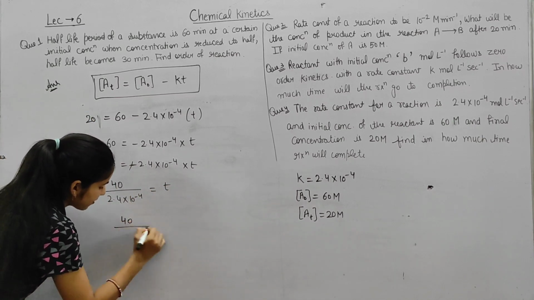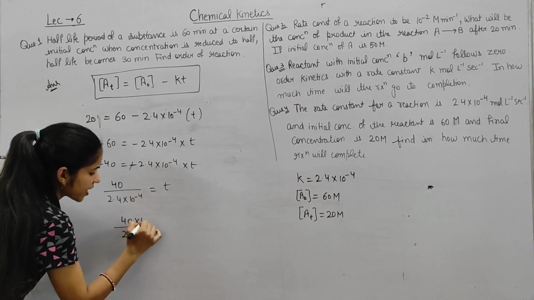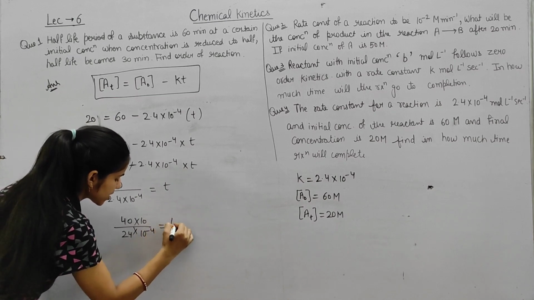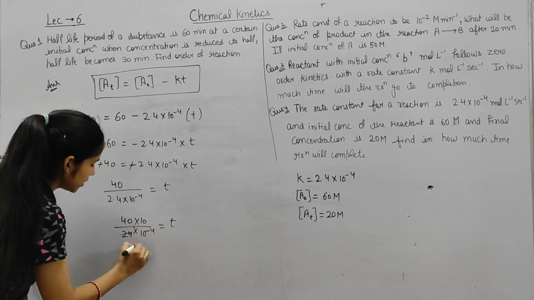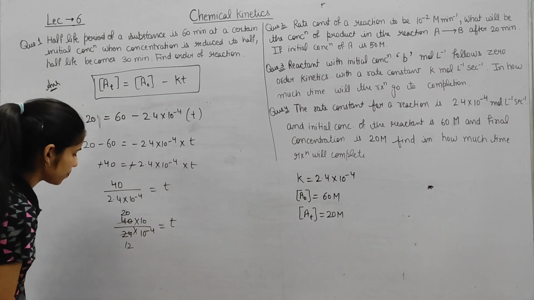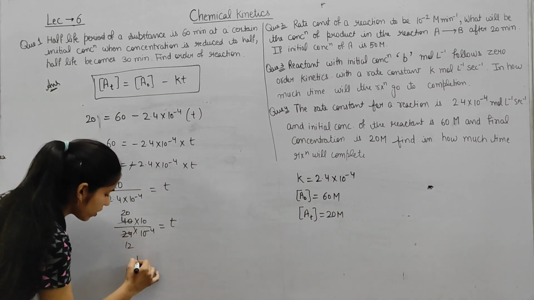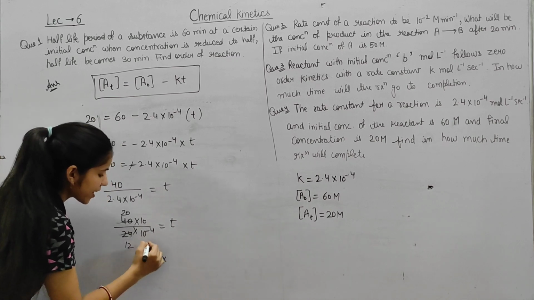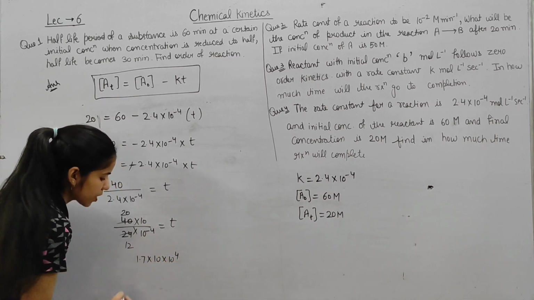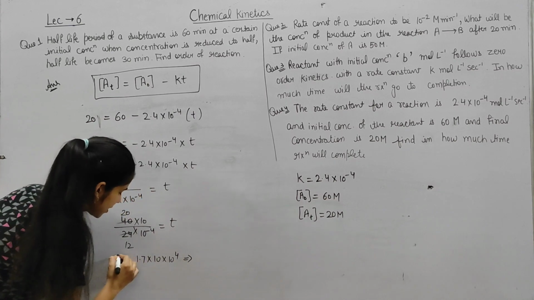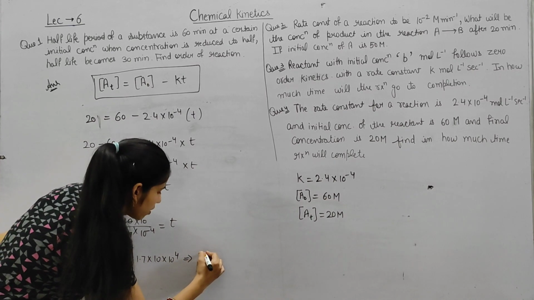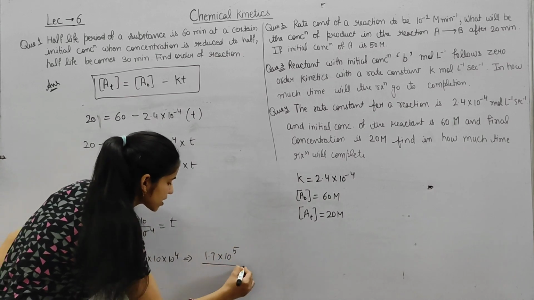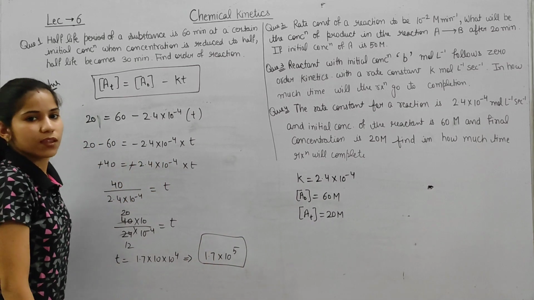So 40 divided by 24, we can write like this. There is 10, there is 10 to the power minus 4. This is t. So almost 1.7 into 10, and we can write like this, 10 to the power 4. So this is t. So 1.7 into 10 to the power 5. This is the time. Okay.